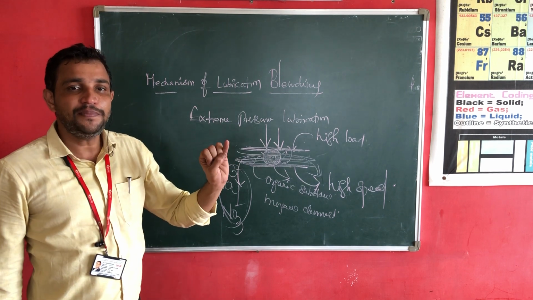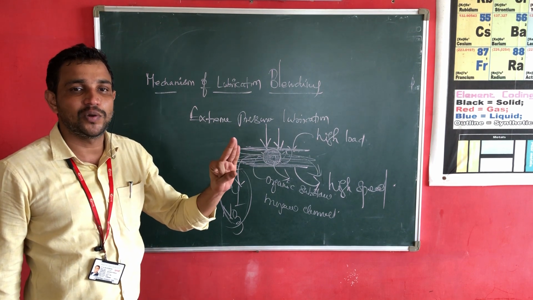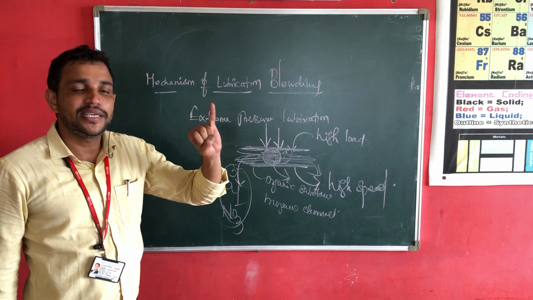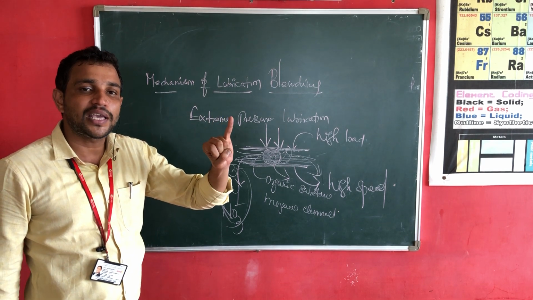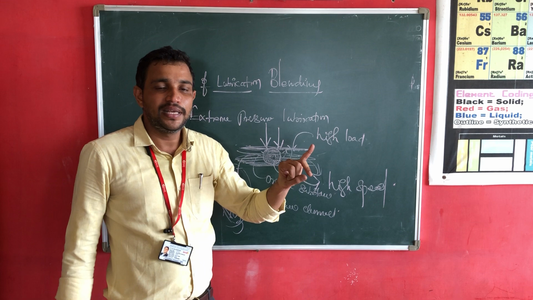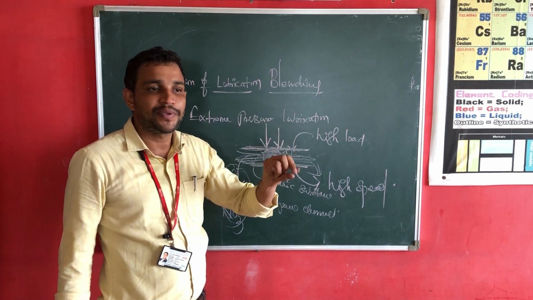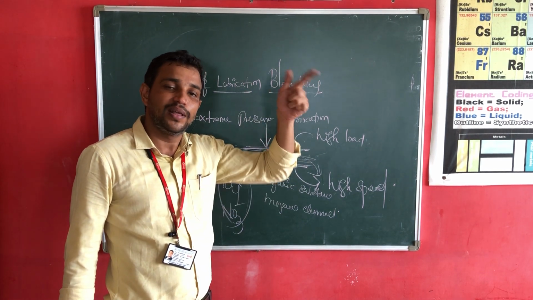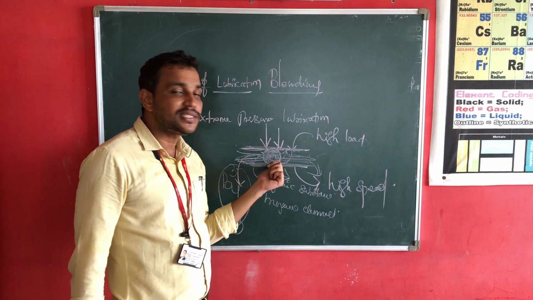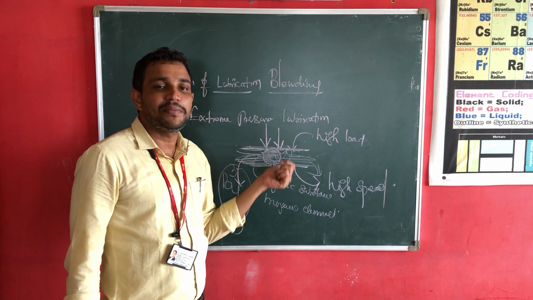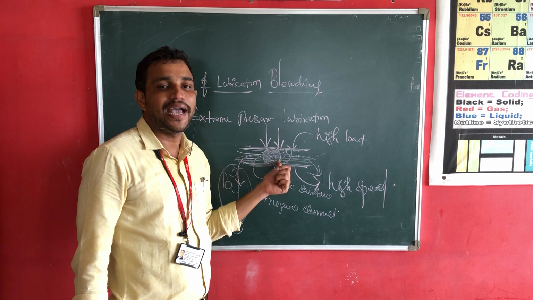Thin film lubrication, thick film lubrication, extreme pressure lubrication. Thick film lubrication is used when the machinery parts are working with low load and high speed. Thin film lubrication is used when the machinery parts are working with high load and low speed. Extreme pressure lubrication is used when the machinery parts are working with high load and high speed.